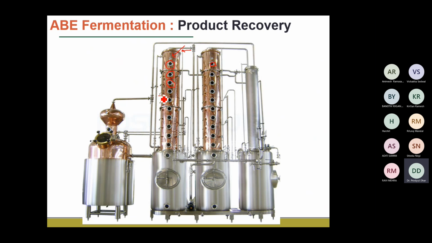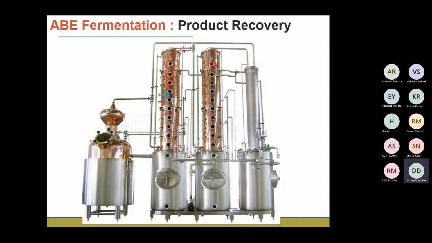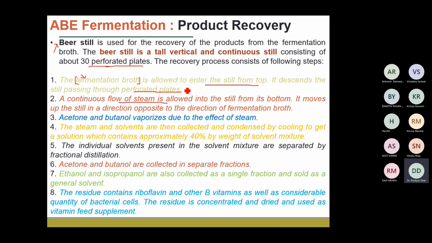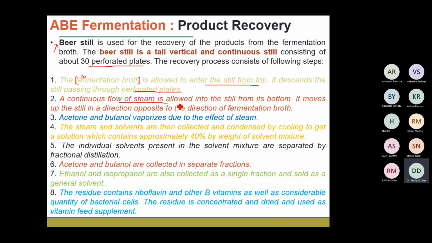There are units from where you can introduce the steam to heat the plates at different temperatures, and that moves from the bottom to the top. So there are two counterflow movements. First, the movement of the fermentation broth from top to bottom, and second, the movement of the steam along these perforated plates, which also heats up the plates. So there is a dual application. Why this countercurrent movement? Because it improves the mixing of the steam, maintained at different temperatures, with the fermentation broth.